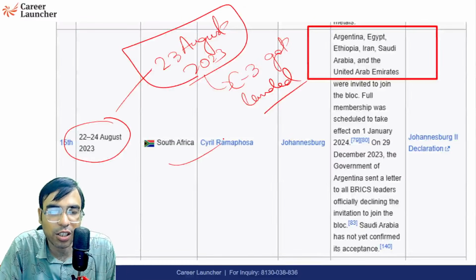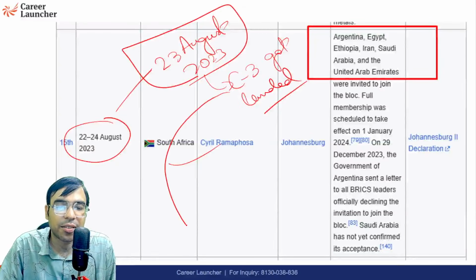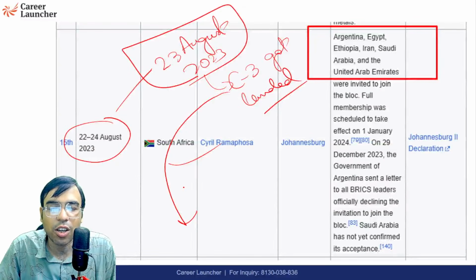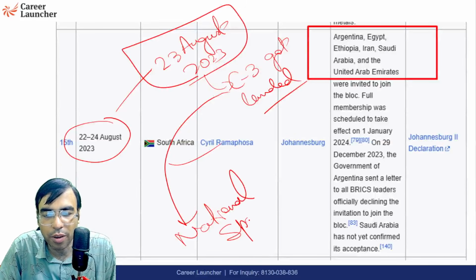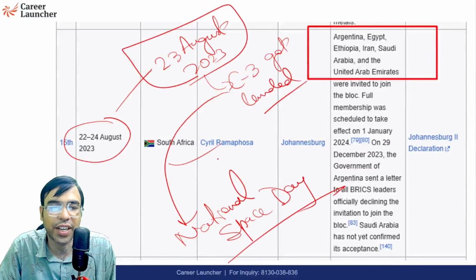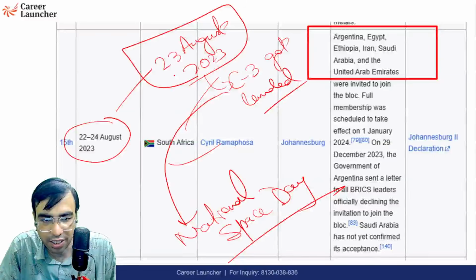And at that time, he was in South Africa. And Chandrayaan 3 landed, and that's when 23rd August is celebrated as National Space Day also. I hope you remember that event when Modi ji was in South Africa and the Chandrayaan had landed.